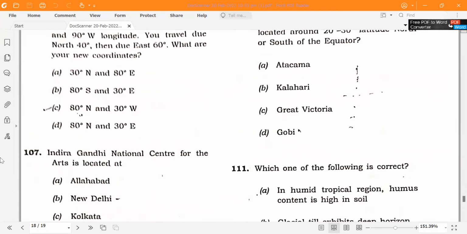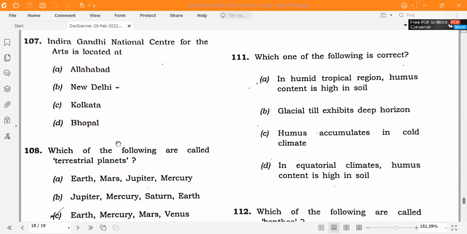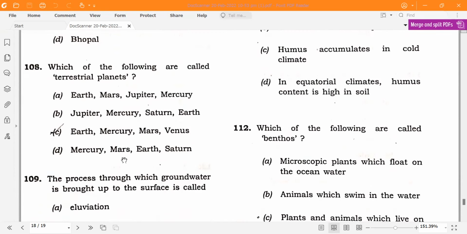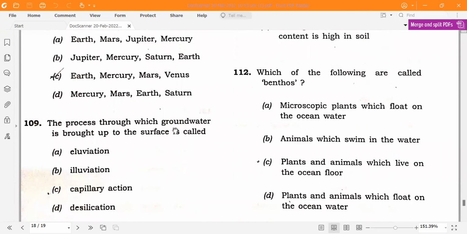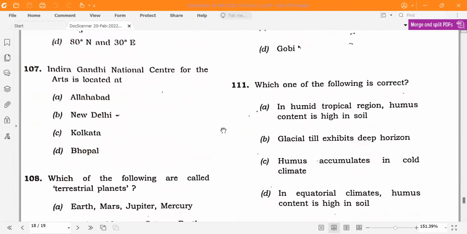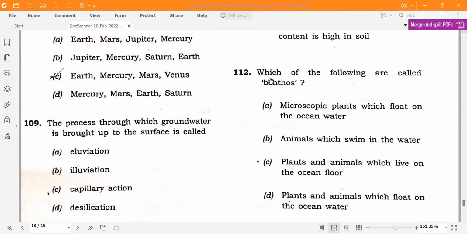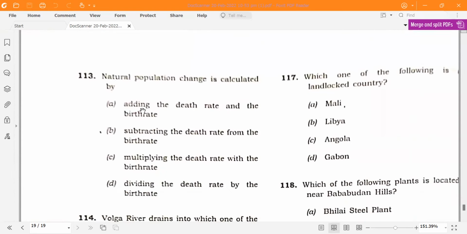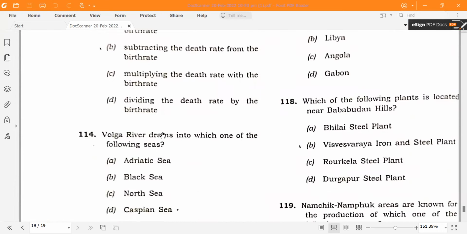Indira Gandhi National Centre for the Arts is in New Delhi. Terrestrial planets are Earth, Mercury, Mars, Venus. The process through which the groundwater is brought up to the surface is called capillary action. Benthos is related to plants and animals which live on the ocean floor. Natural population change is calculated by subtracting the death rate from the birth rate.